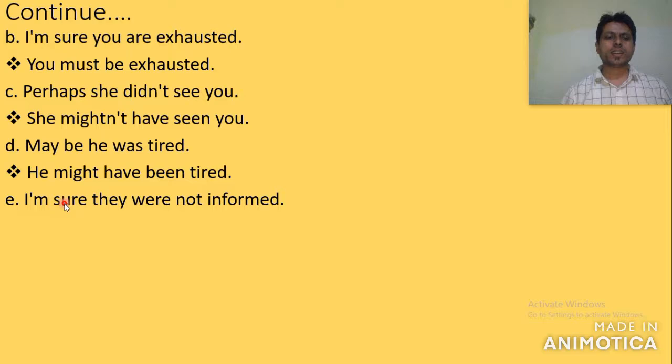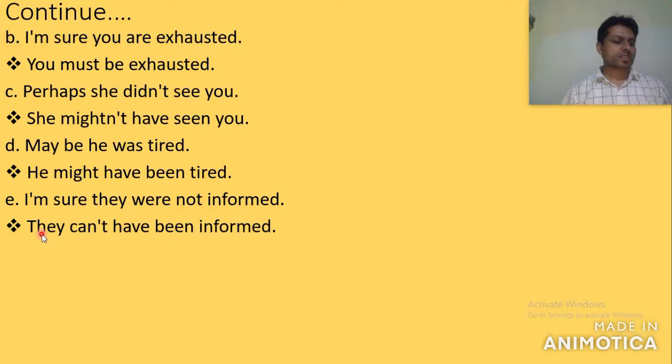In this question, here, I'm sure, the speaker is sure. So we write either must or can. But the sentence is in negative, so we should write can't. So the answer is here on the screen. They can't have, subject is they, they can't have been informed. The word becomes have been.